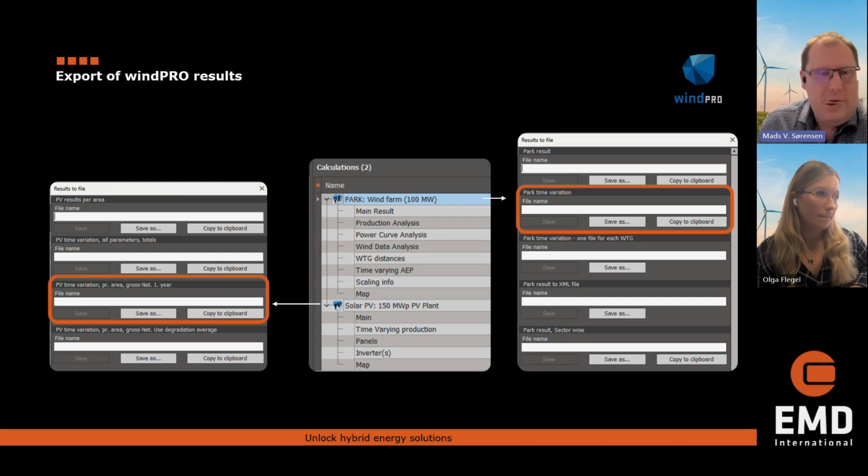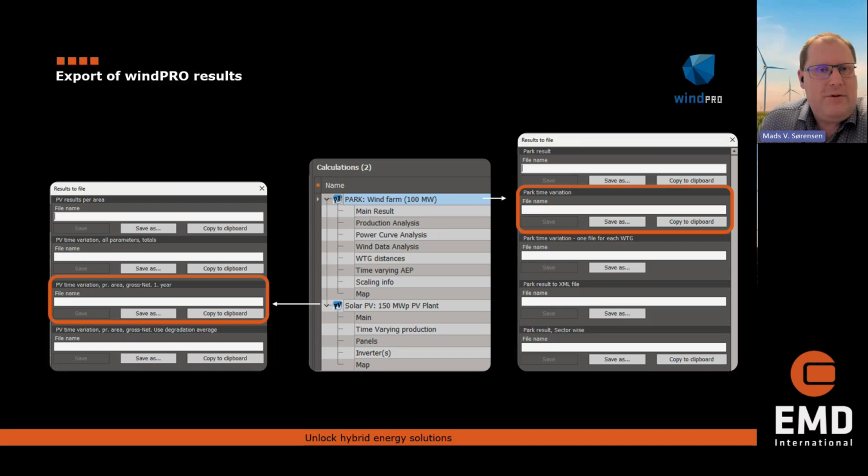And of course, we should dive into what kind of data it is. From the PAC calculation, it will be the PAC result you can take. So basically what we need in Energy Pro is a time series. That means date and time and power output with all the curtailments and wake losses that go into Energy Pro.